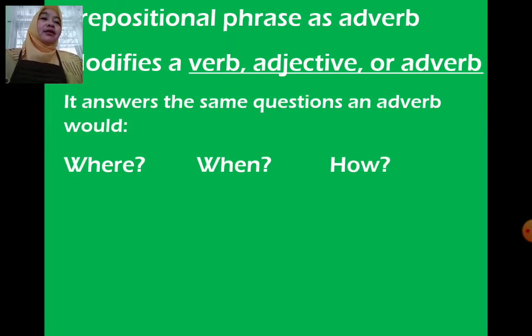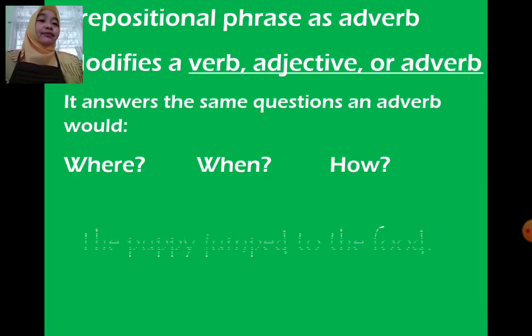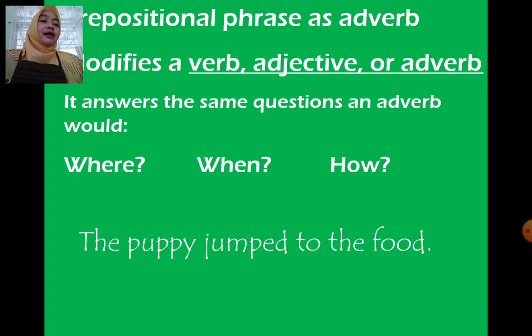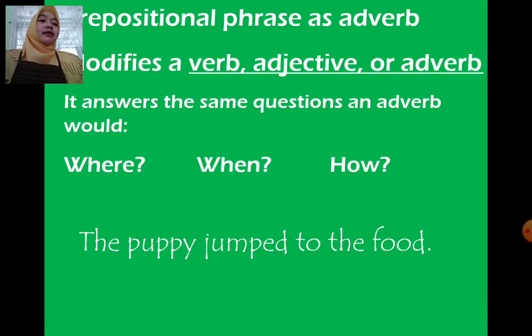The second function of the prepositional phrase is as adverb. When it functions as an adverb, it modifies or explains a verb or adjective. It can also answer the questions where, when, and how. The puppy jumped to the food.